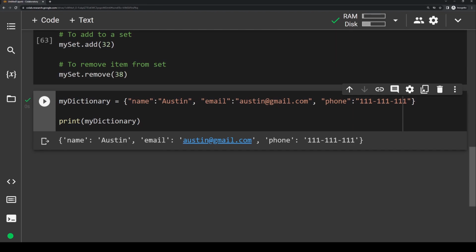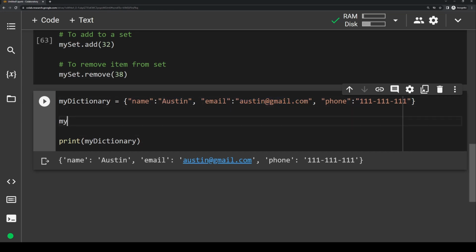To access items in a dictionary, we can use square brackets, sort of similar to how we access list and tuple items. Except dictionaries aren't indexed, so instead of putting the index number inside the square brackets, we put the key of whatever value we care about. So let's just say I want to grab this email right here. To do that, I would write my dictionary, square brackets, and then write email.